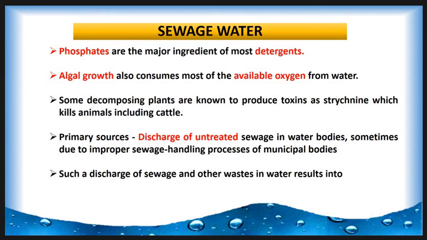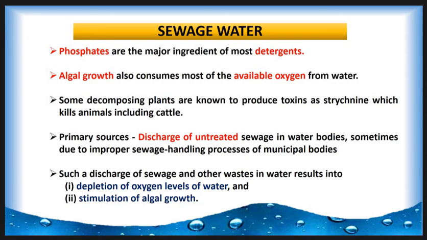Such discharge of sewage and other waste into the water results in the depletion of the oxygen level in the water, and the stimulation of algal growth consumes the available oxygen and leads to disturbance in the aquatic ecosystem.